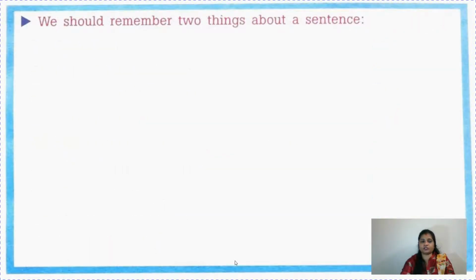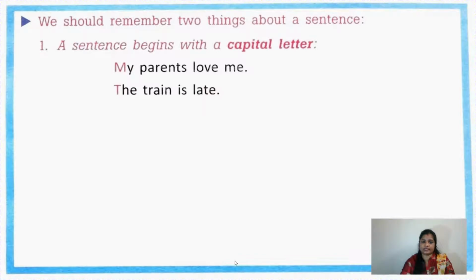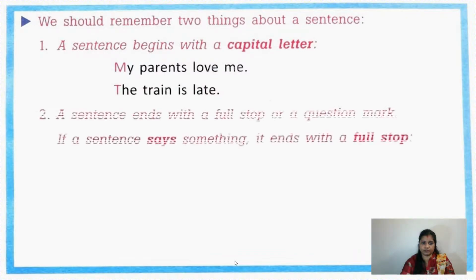Now let's move to the next page. We should remember two things about a sentence. A sentence begins with a capital letter. I told you already about this. "My parents love me." So it begins with a capital letter. "The train is late." A sentence always begins with a capital letter, children. And second one, a sentence ends with a full stop or a question mark.